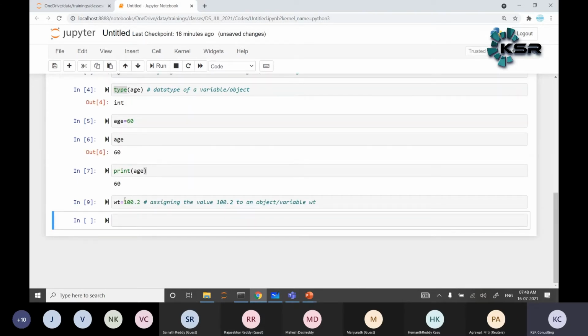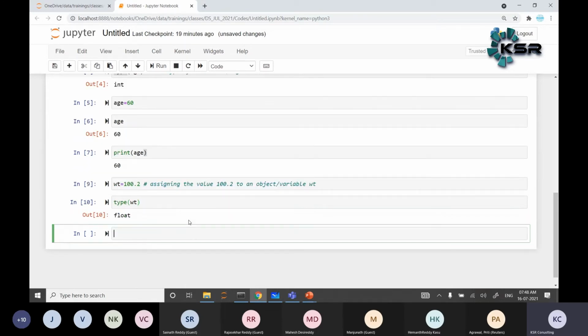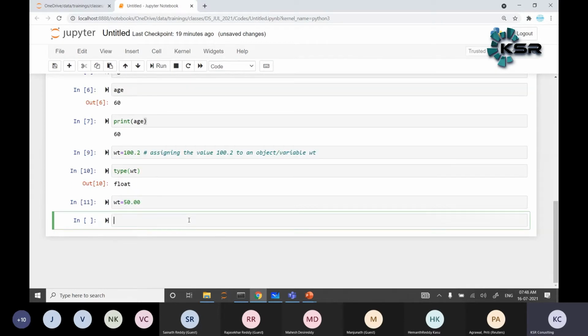WT is equal to 100 point something. Assigning that value to an object or variable WT. So type of WT will give us float. For example, WT is equal to 50.00. Now tell me, guys, what data type is it? It is also float.